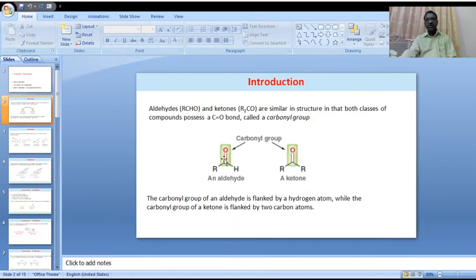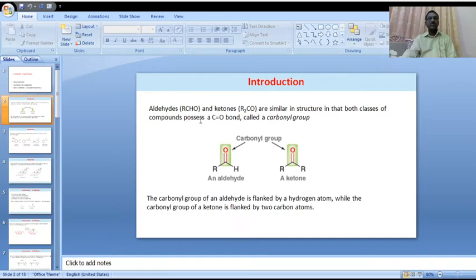Both these compounds contain the same functional group, so they are called carbonyl compounds.